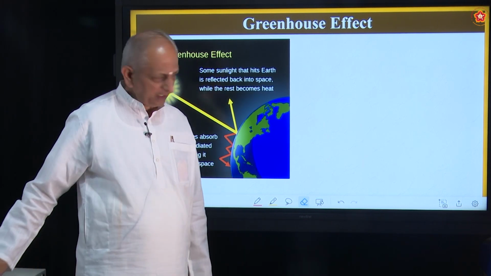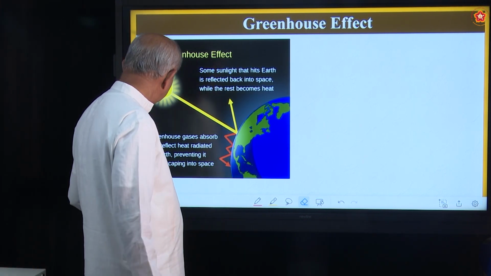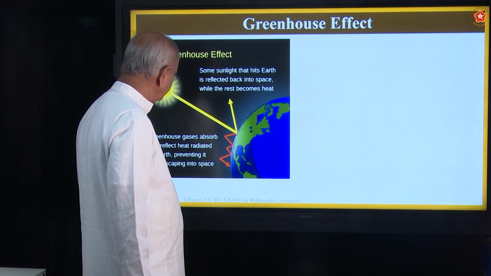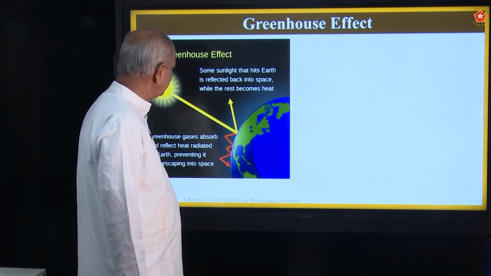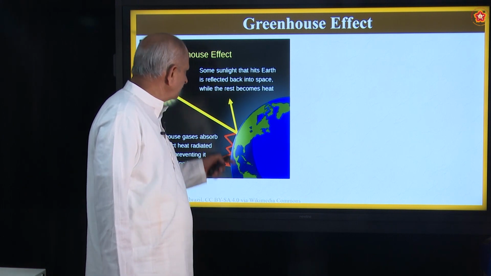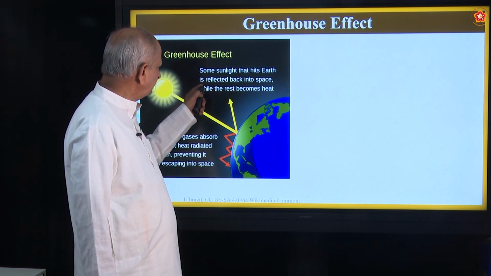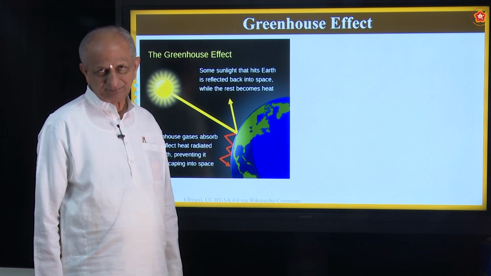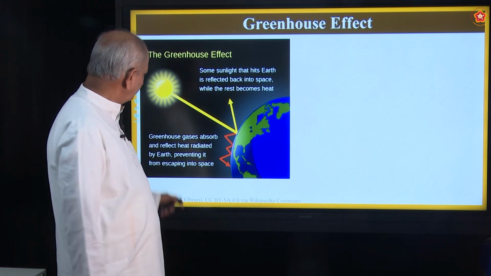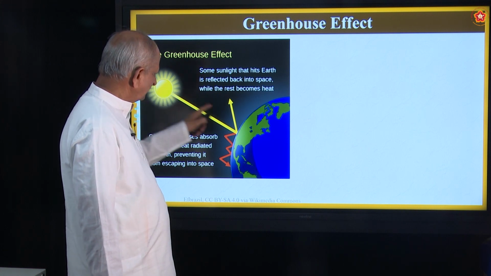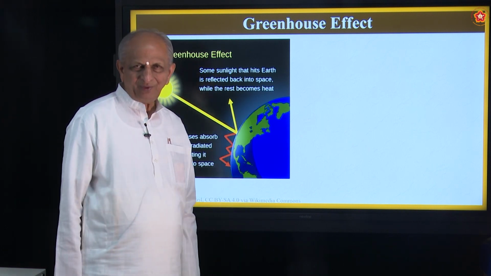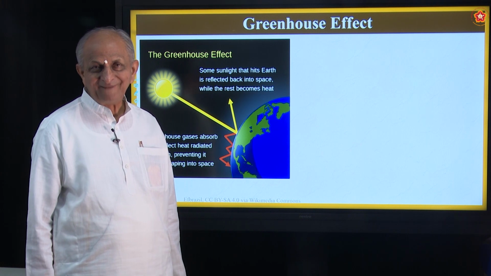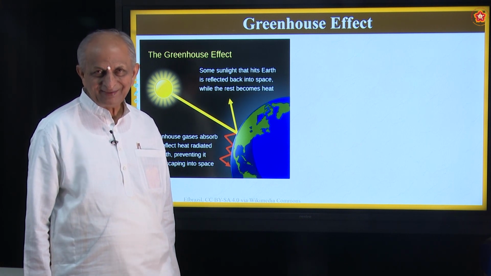Now let us see an interesting thing here called greenhouse effect. Some sunlight that hits the earth is reflected back into space while the rest becomes heat. So this is sunlight, this is the earth. Why does earth look blue in color? Come on.